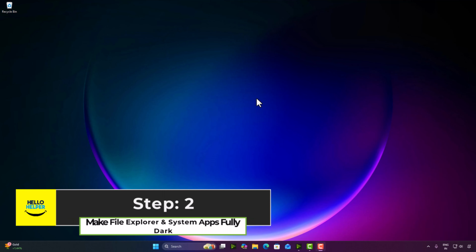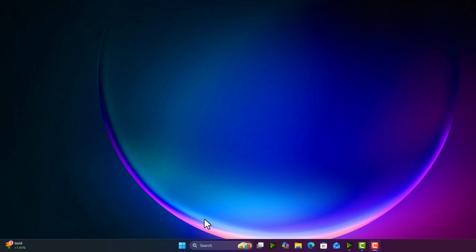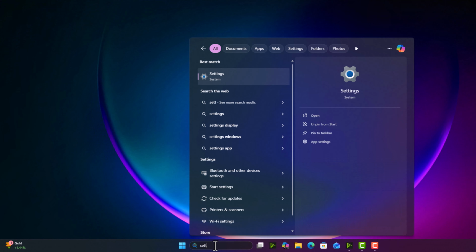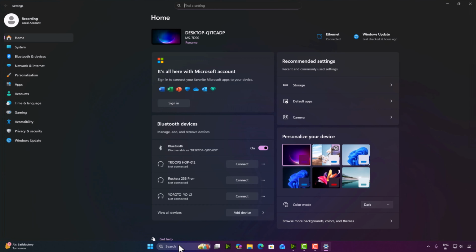Step 2. Make File Explorer and system apps fully dark. Many users stop here, but Windows keeps some apps in light mode. To fix that, go to Settings, then click on Accessibility, which is available here.